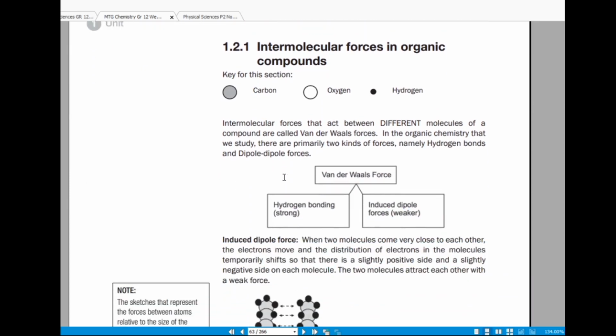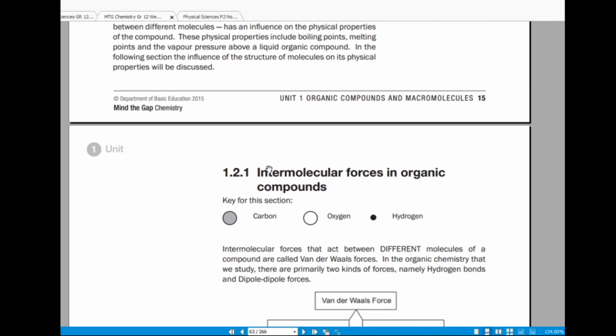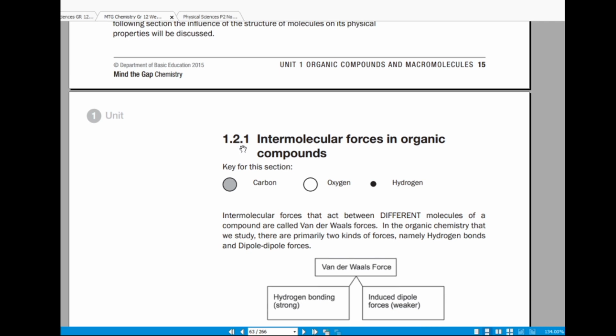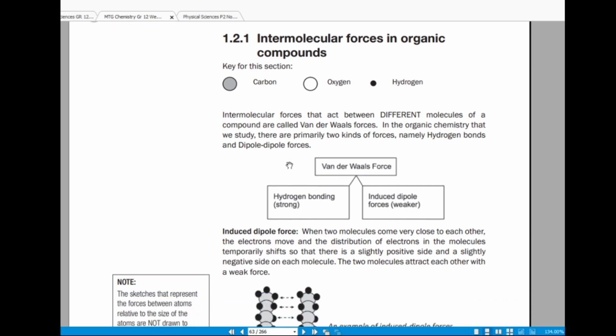How does the structure influence melting point, boiling point, and vapor pressure? One main thing which affects all those properties is the intermolecular forces between the molecules of an organic compound, right?